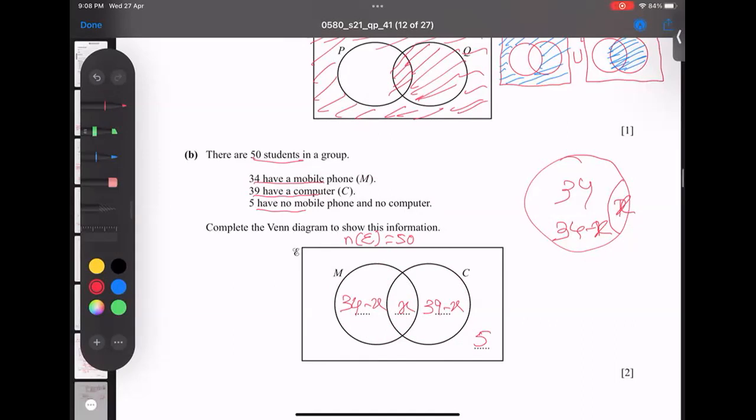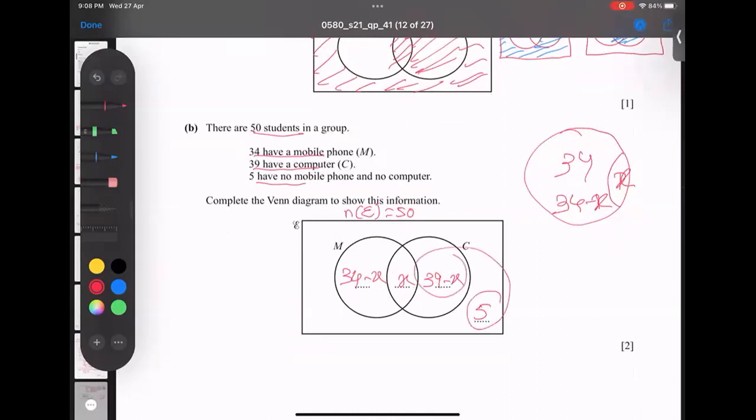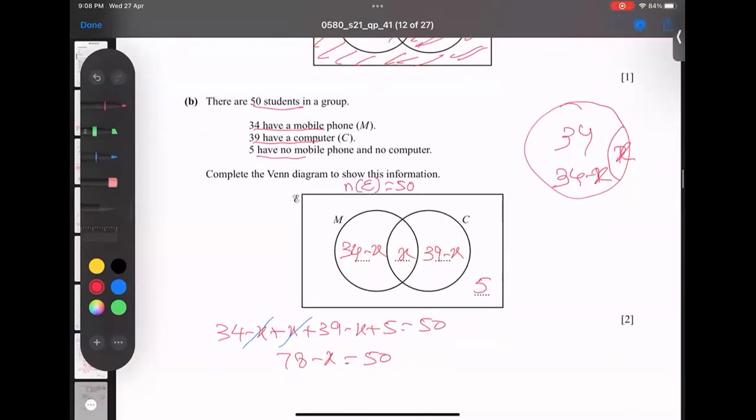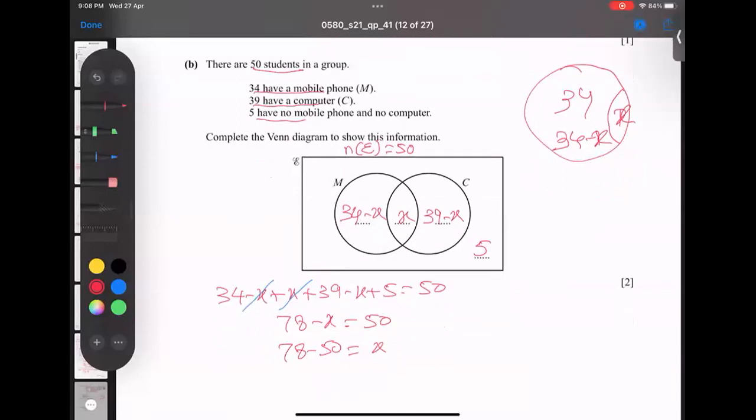Have a look. The sum of all this plus this plus this plus this equals 50. So let's start: 34 minus X plus X plus 39 minus X plus 5 equals 50. In a very clear sense, X and X cancel out, so the negative X goes on the left. Let me calculate the left hand side: 34 plus 39 plus 5. I'm getting 78. X goes to the right side and 50 comes to this side. So 78 minus 50 becomes 28.